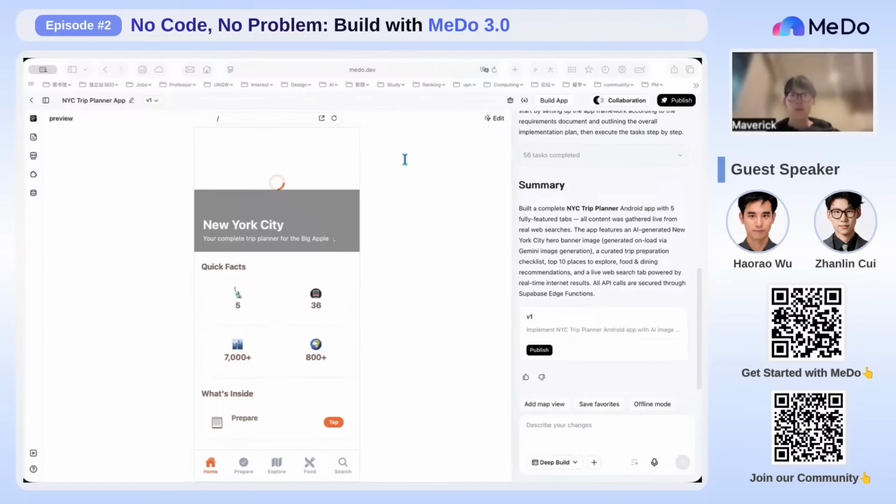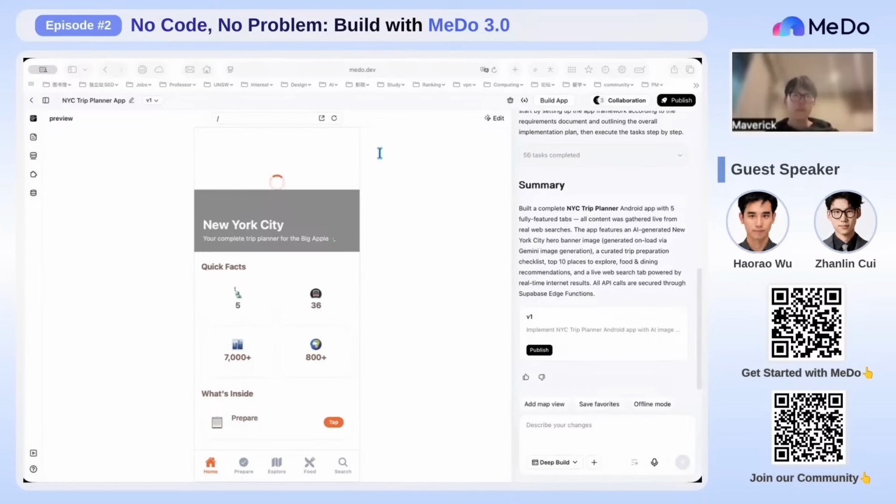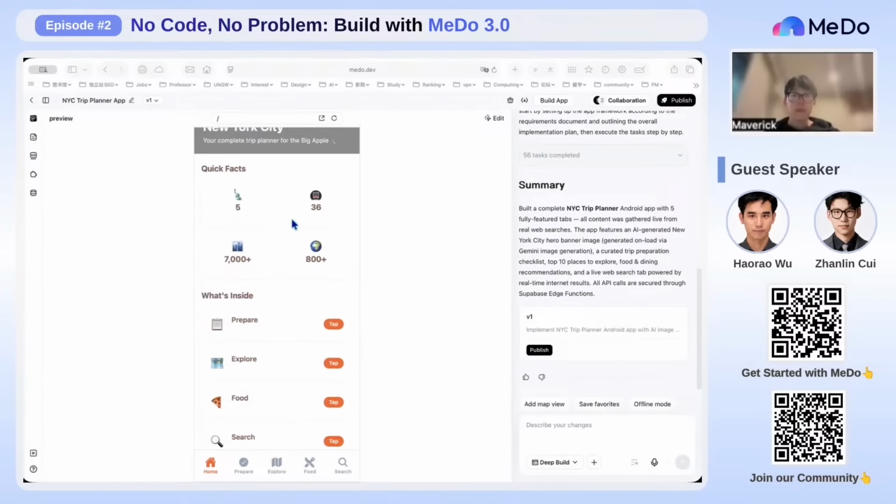So for V2, I want to upgrade the app from a recommendation list into a simple travel planning tool. For this V2 update, I want to add a new one-day plan feature. The idea is simple. The current app already gives attractions and restaurants. Now we want to help users organize them into a real day plan. The plan should have morning, afternoon, and evening sections. It should include places to visit, food stops, travel tips, and a simple progress summary.